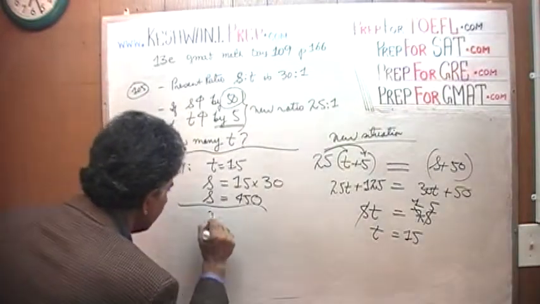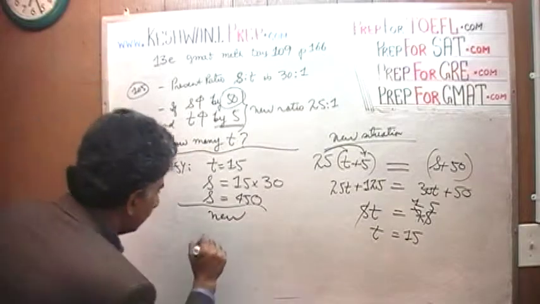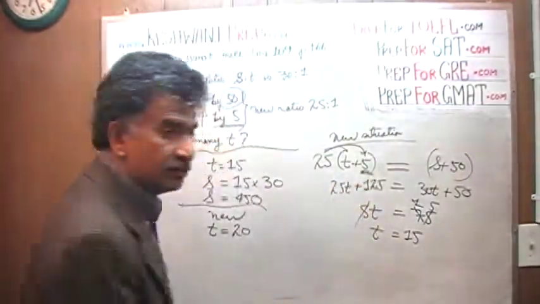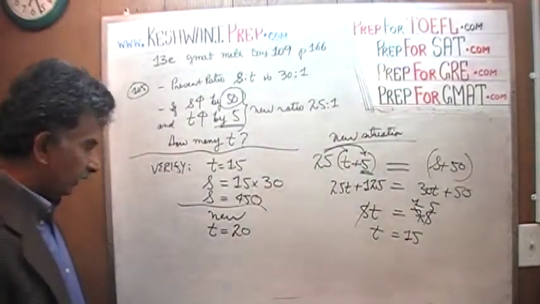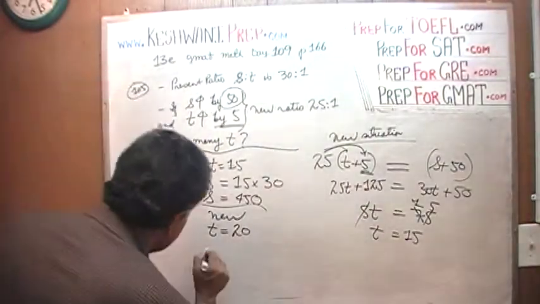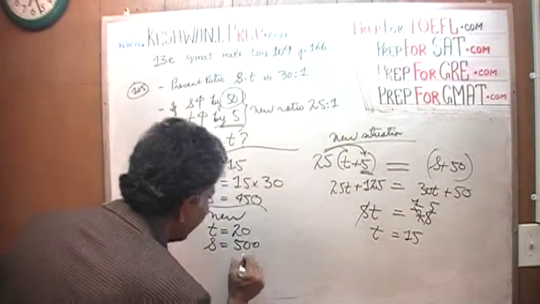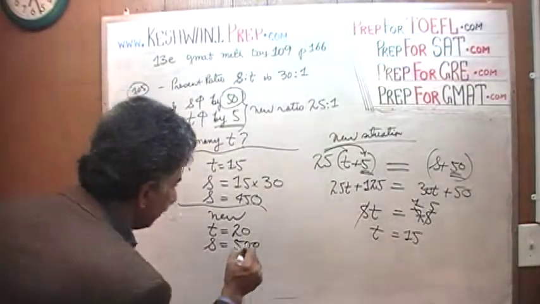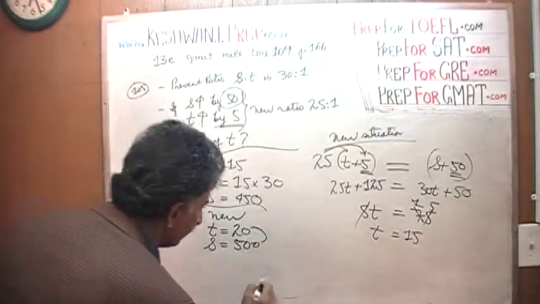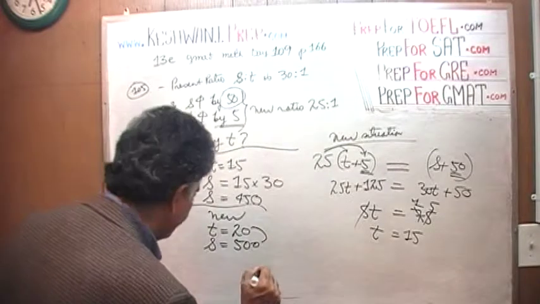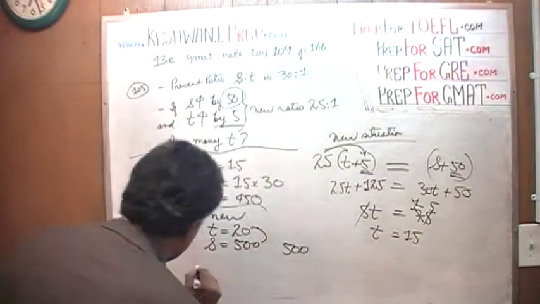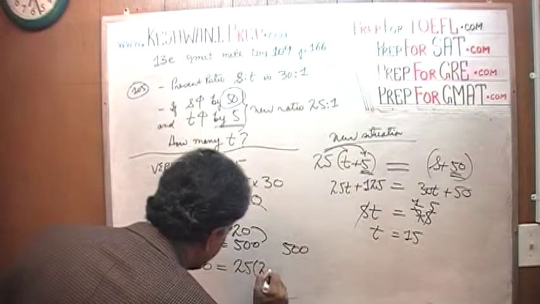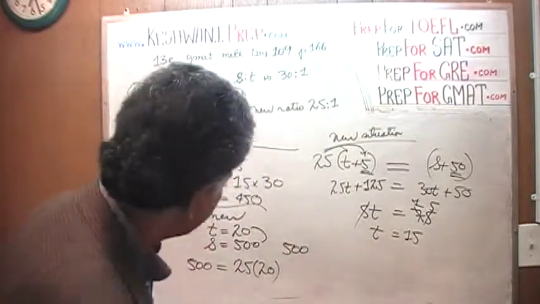In the new situation, we are told the number of teachers went up by 5, so it is 20. And the new number of students is 500 because they went up by 50. If you look at these two numbers, you will see that 500 equals 25 times 20. Voila! 25 times 20.